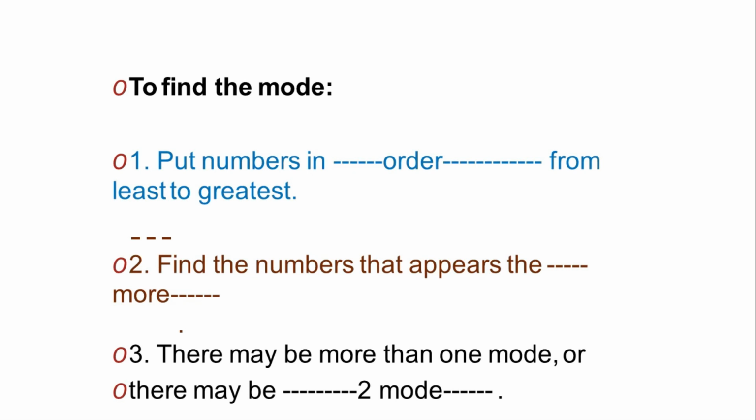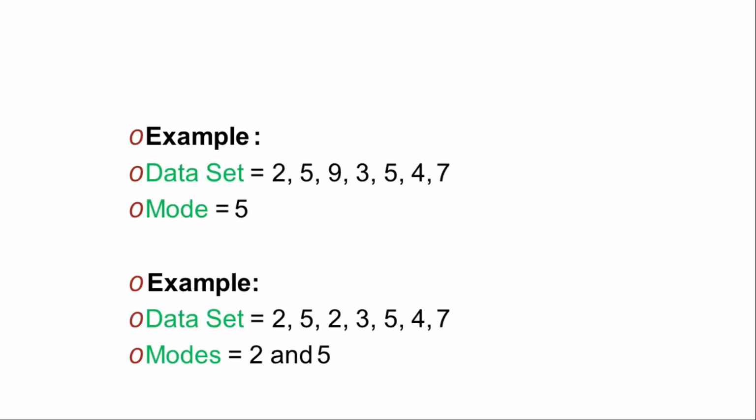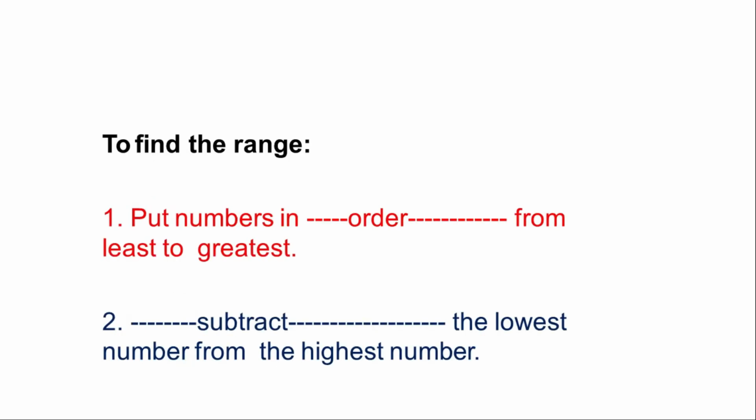To find out the mode, put numbers in order from least to greatest. Find the numbers that appear the most. There may be more than one mode, or there may be two modes. For example, data set 2, 5, 9, 3, 5, 4, 7 and the mode is 5, because 5 is repeated 2 times, and another example where 2 and 5 are repeated. That's why there are 2 modes in this example.